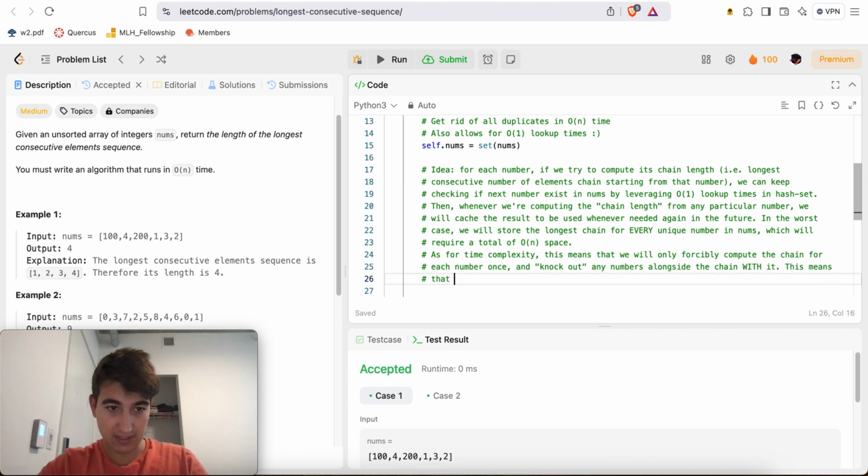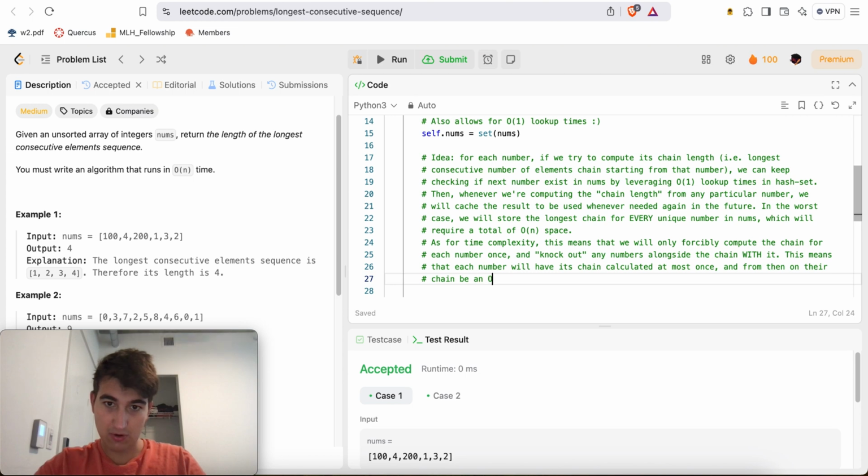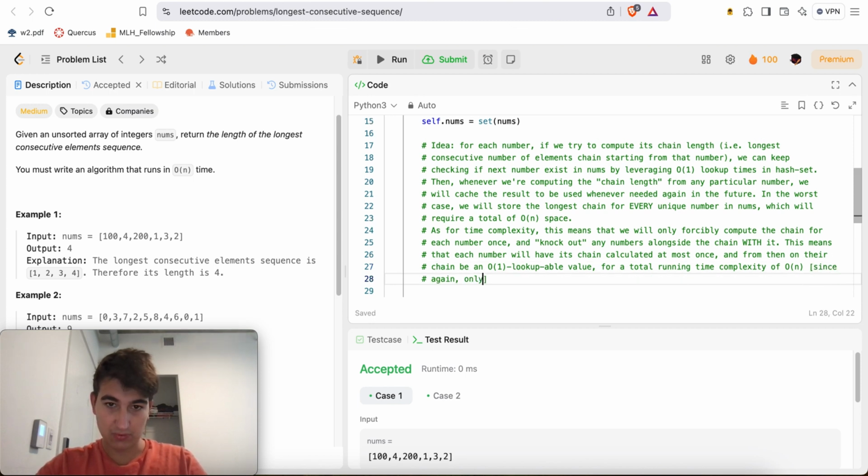Each number will have its chain calculated at most once, and from then on its chain will be an O of 1 lookupable value, for a total running time complexity of O of n, since, again, only once will each number be considered.